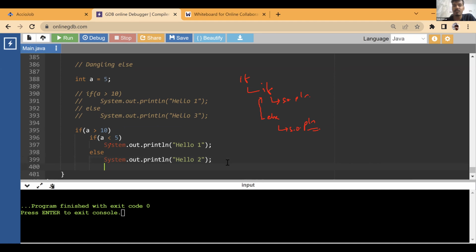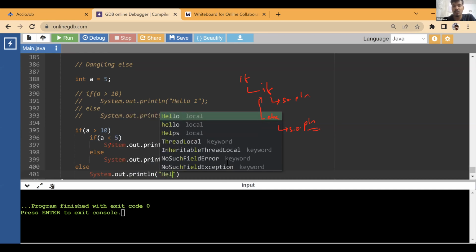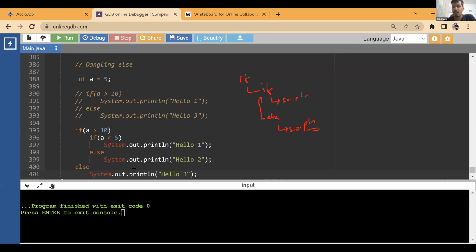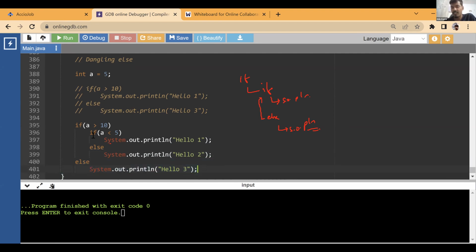Now, what if I write one more else? So what will happen to this else? This else will associate itself with the nearest if that's available, right? An if can have only one else. So this else got associated with this if. Now this if cannot have one more else. So this else will associate itself with the outer if. Whatever is the nearest if, it found this if, so it will associate itself with it. So if I write one more else over here, this will associate itself with this if. Now if I run this, this will actually print hello 3.